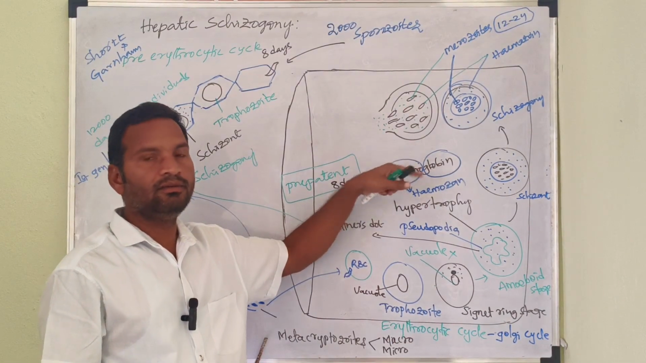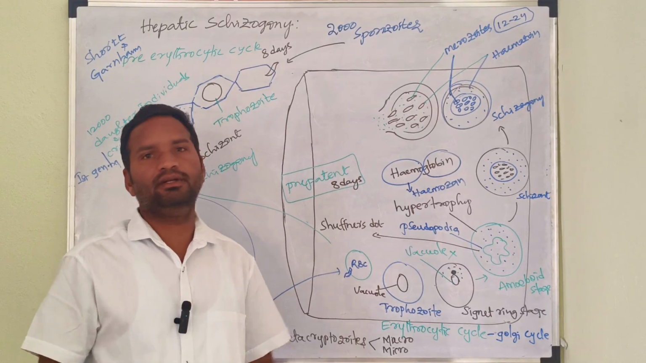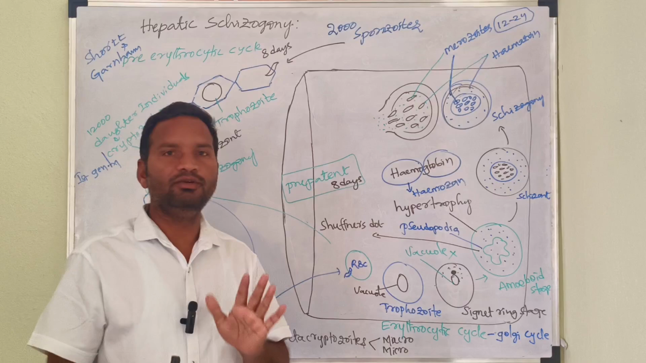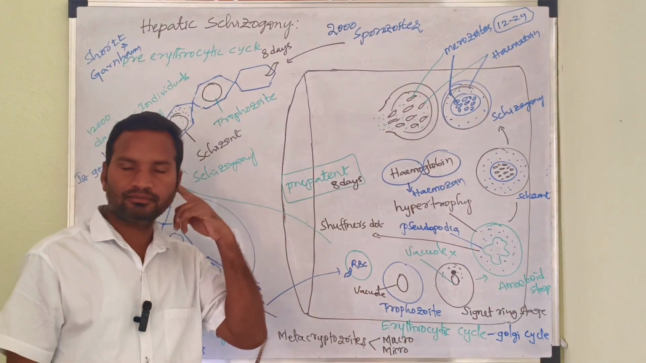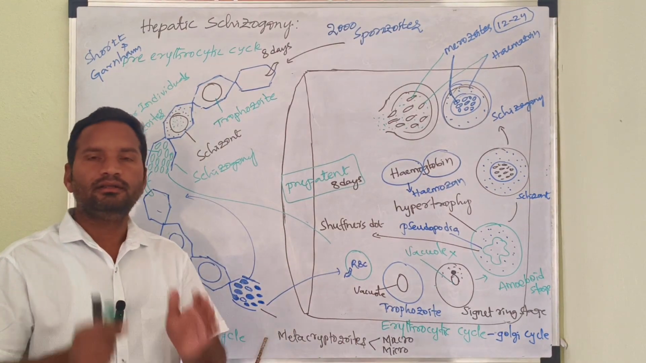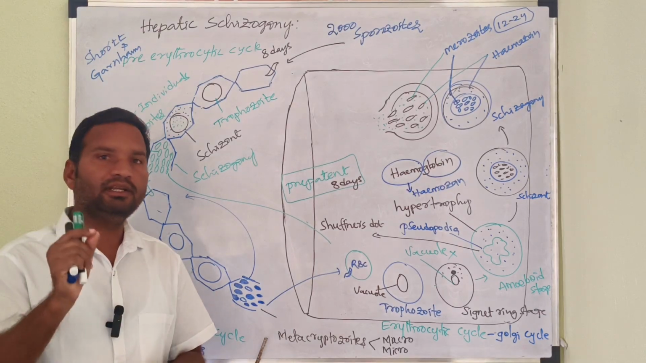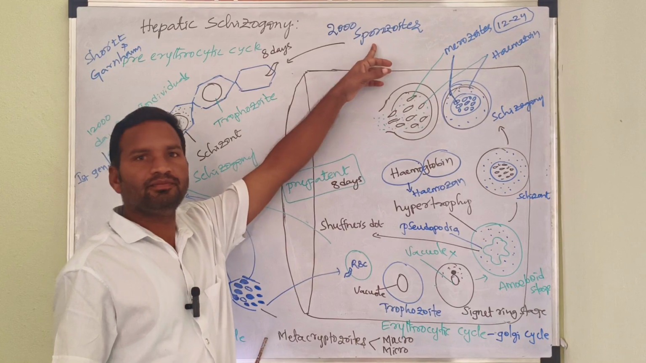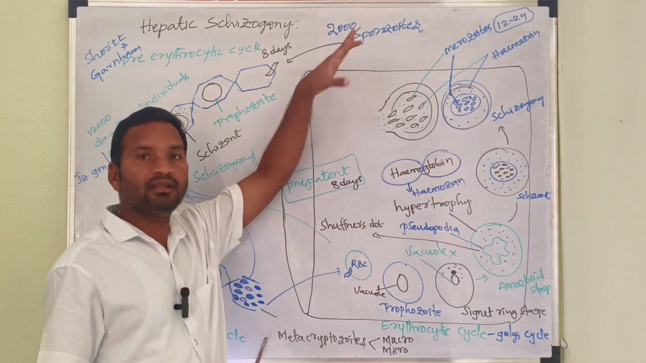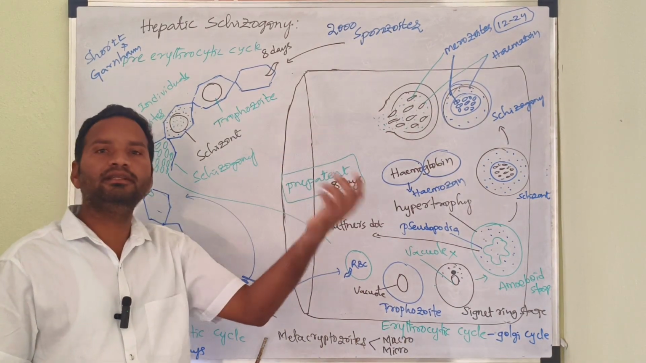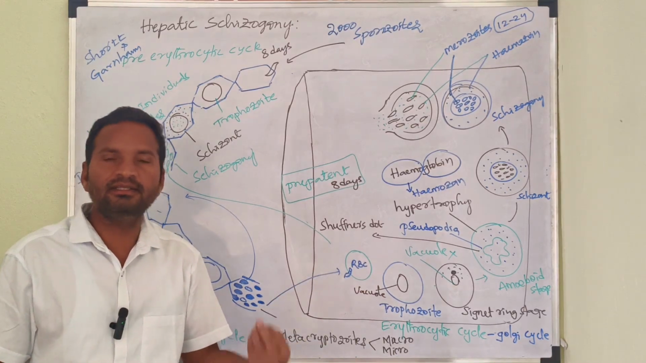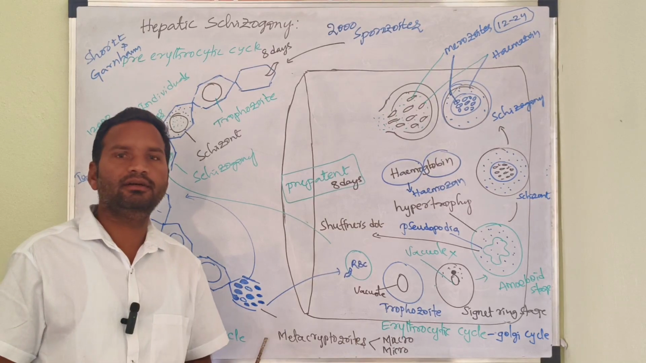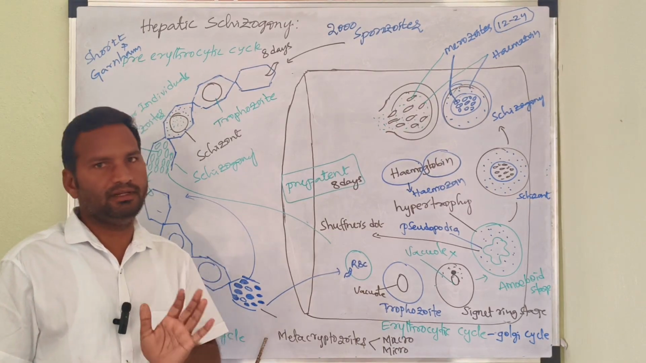Got it? Now let us see what the incubation period is. Incubation period means the period between the first entry of Plasmodium vivax in the form of sporozoites into the blood, and the first appearance of the disease symptoms. This is called the incubation period. Got it?